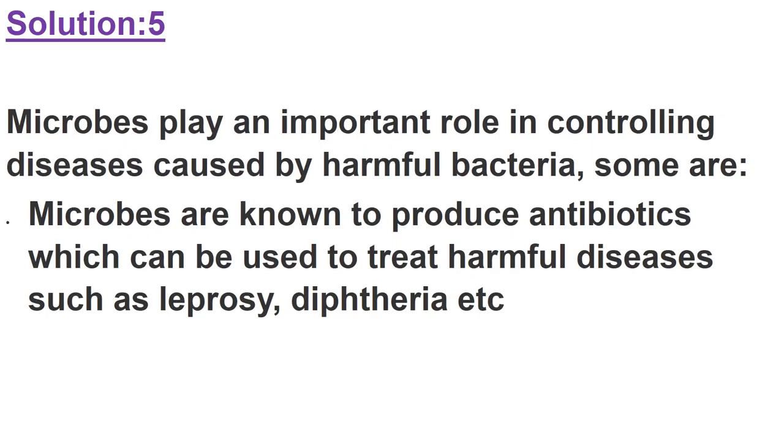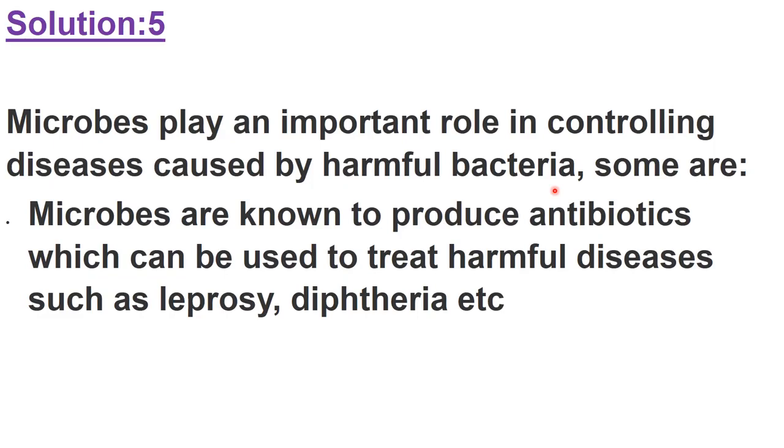Now let's discuss the homework solution of the previous lecture. Questions number 5, 6, 7, 8 were given. So this is the answer for question number 5 of NCERT: microbes play an important role in controlling diseases caused by harmful bacteria. You need to give some examples here and explain how these microbes can control those diseases.